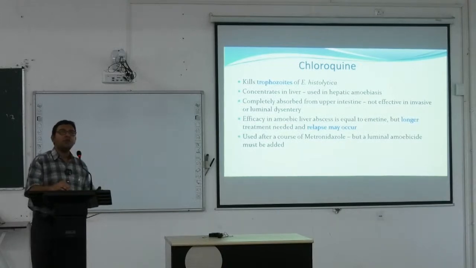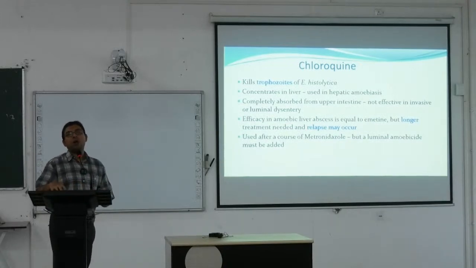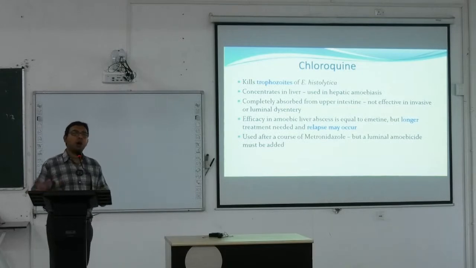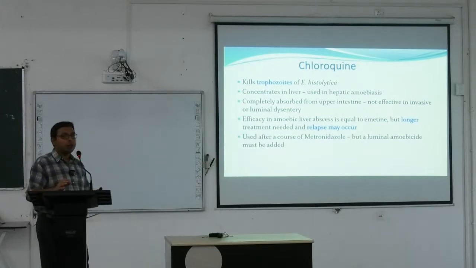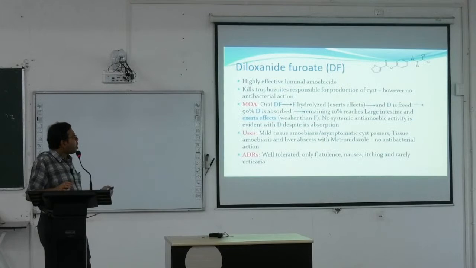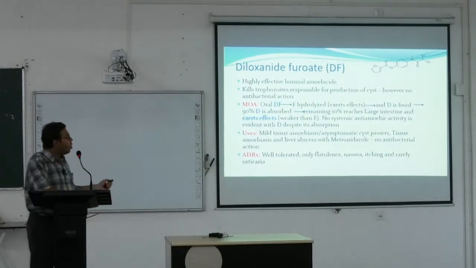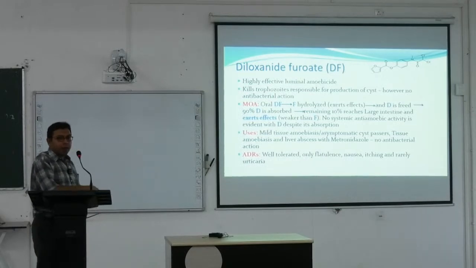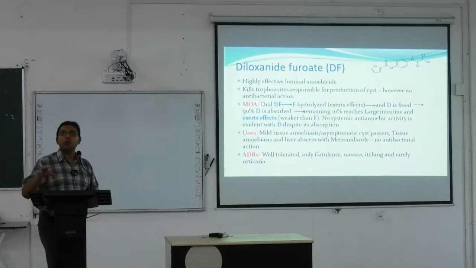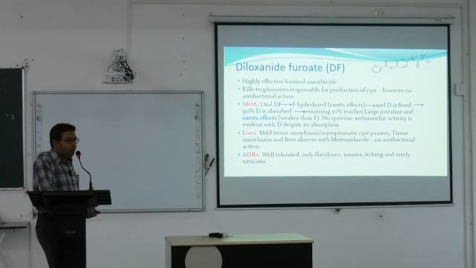So when there is infestation of the amoeba within the liver or any of the organ, we have to use all of these agents. We have to start with the metronidazole, which is the mainstay of the drug, and we have to add some other luminal amoebicide and chloroquine. Diloxanide furoate is the most commonly used luminal amoebicide. It is a highly effective luminal amoebicide. That is the amoeba that is present only within the lumen of the gastrointestinal tract.